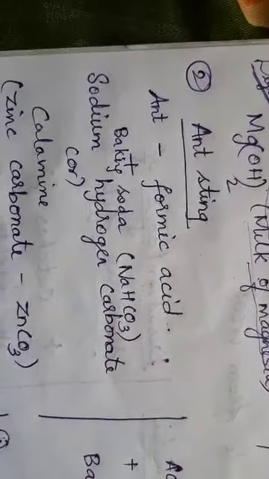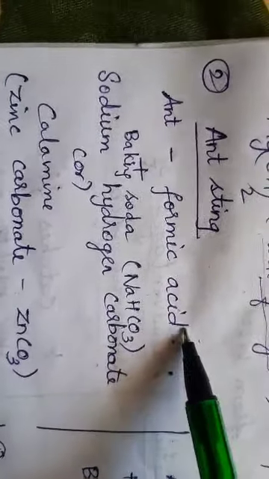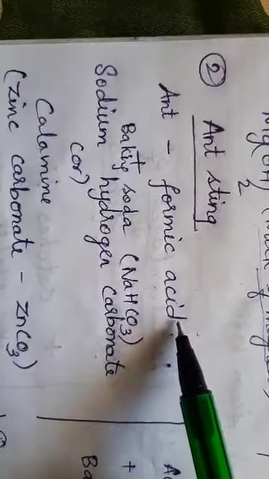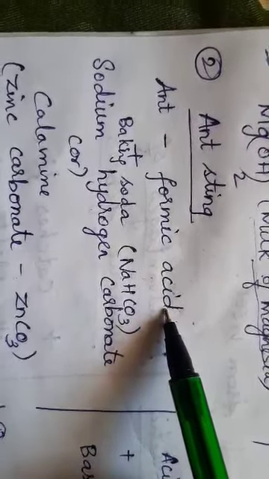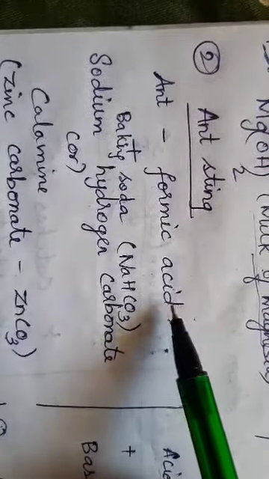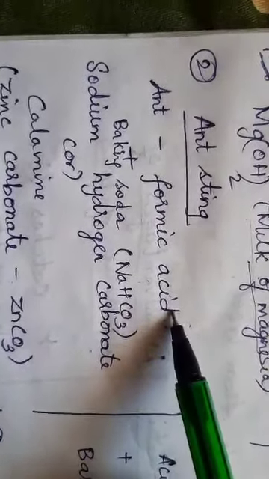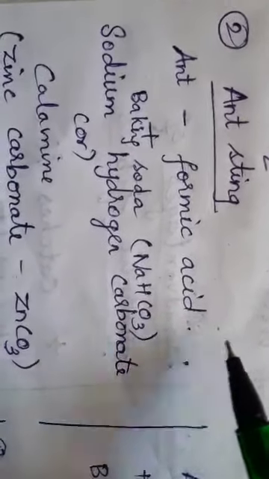From the area of the ant which has the formic acid, it causes a reaction in the human body by swelling once it is bitten, right? So ants have formic acid in them. Now whenever formic acid is applied on the skin of human beings, what happens? When the ant bites, the area is swollen, because the formic acid applied there creates a reaction on the human skin, leading to the swelling. Now I have to neutralize it.